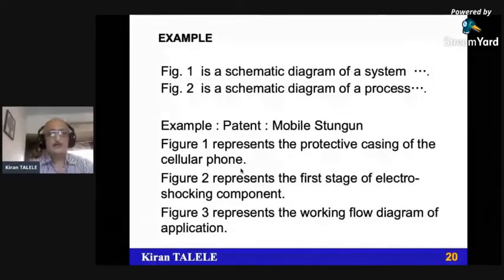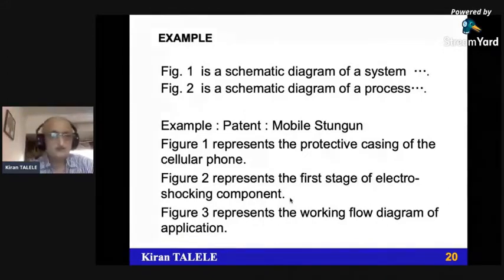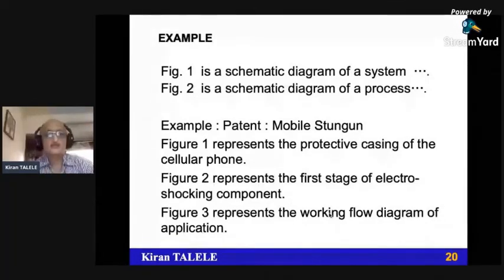So the casing has to be designed so that the mobile and the electroshocking component can be clubbed together and presented for use. Figure 2 represents the first stage of the electroshocking component. So this is the hardware diagram. It's a diagram related to the system. Figure 3 represents the working flow diagram of the application. Working flow diagram is methodology flow. So like that, you can easily make out when you go to the document.